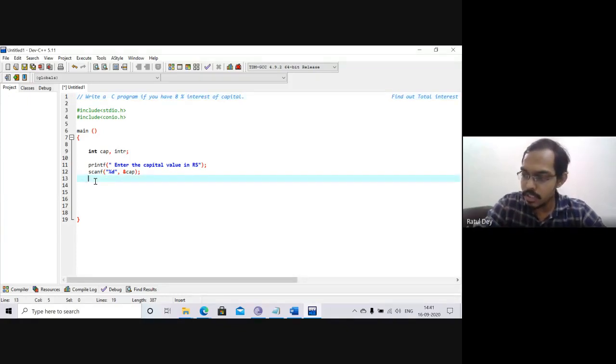Now we have to go for the scanf. So I think scanf is done. If the scanf is complete, can anyone say we have to add the number? That is I equals to, so INTR, interest equals to, how can we calculate the interest? 8%, that means, can anyone say? How can we find out the interest 8%?